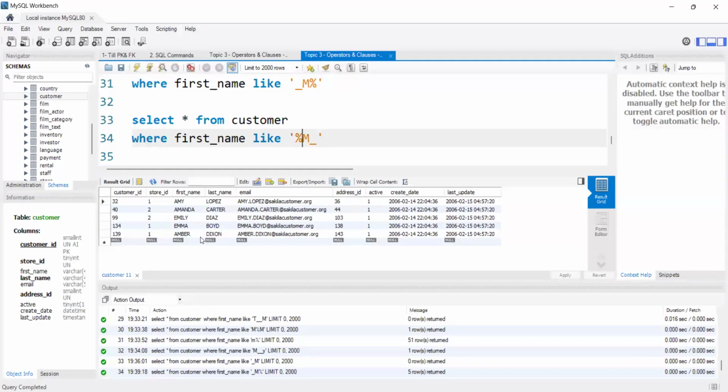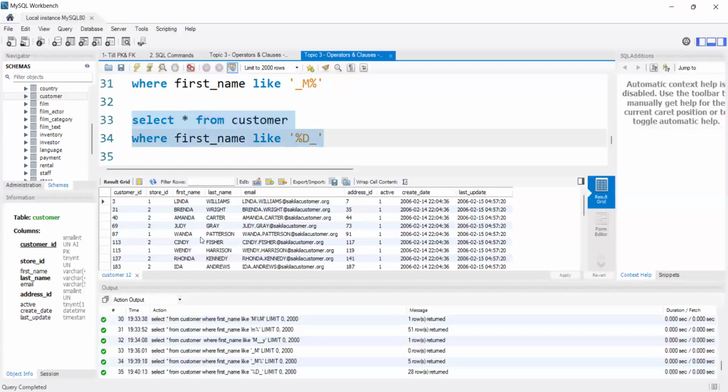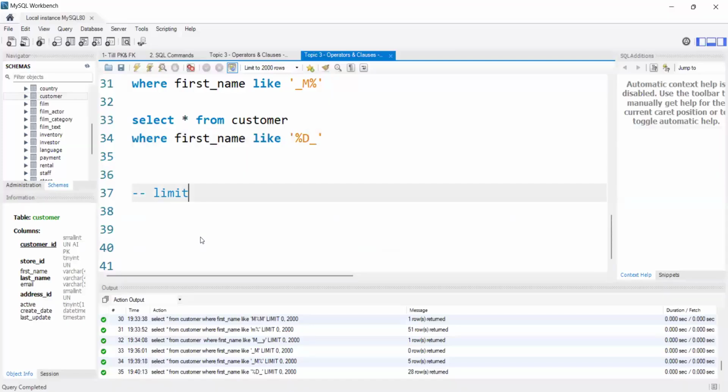First any number of characters, maybe last but one character should be M, or I can say D. Okay, let's see this. See, we got many outputs. First, any number of characters, last but one, because last character should be anything. We are saying last character also anything is fine, but last but one should be D. Correct? We can use in any way. We can use both wildcards at a time also. This is a nice method to fetch the data.